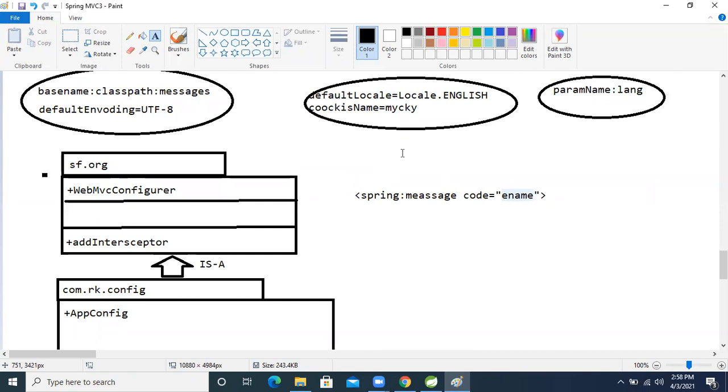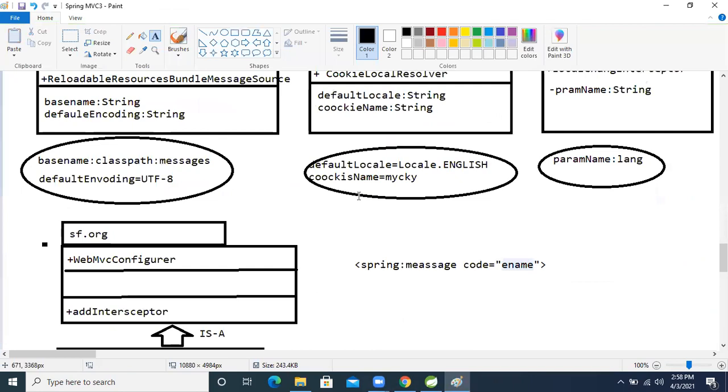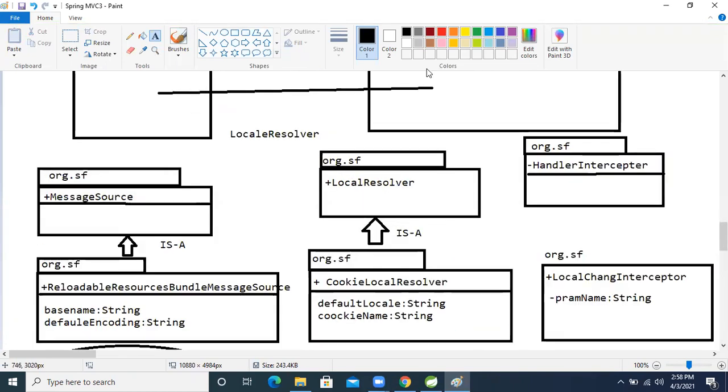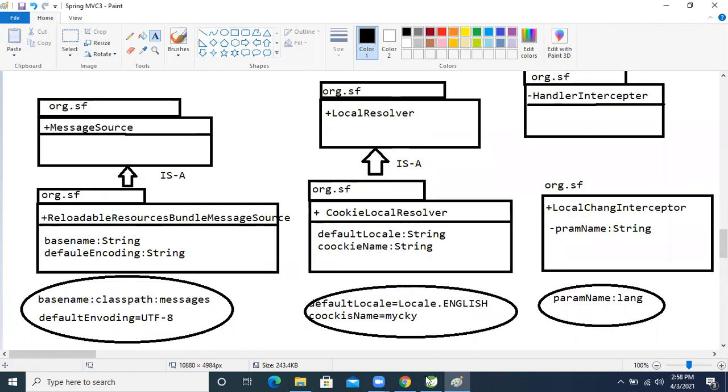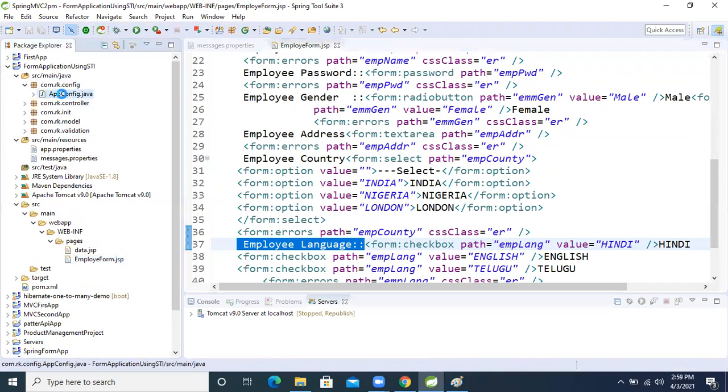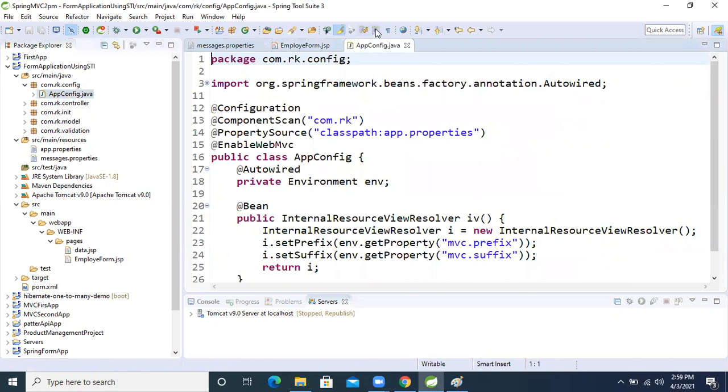Until I complete this application, wait and observe each and everything, because I already explained the concept, but I need to give the implementation also. So let's come to our application, where the application configuration is, in com.rk.config. Inside that, open the application configuration. Okay, I opened it.